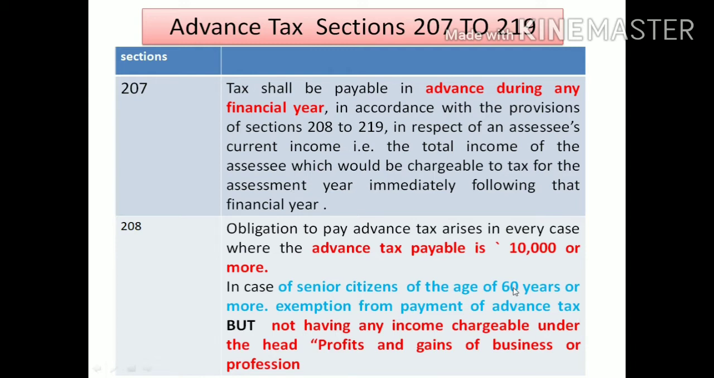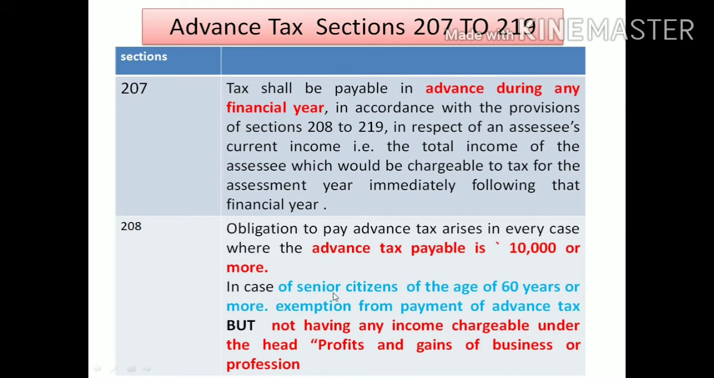Clear? In the previous year you should estimate the tax liability with the help of the actual income received in that previous year and the estimated income to be received in that previous year. With the consideration of these two incomes, we need to calculate the estimated tax liability. If that estimated tax liability is equal to 10,000 or more, then you come under the provisions of advance tax.